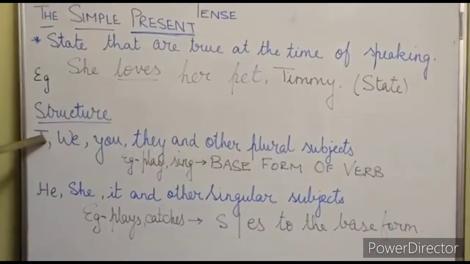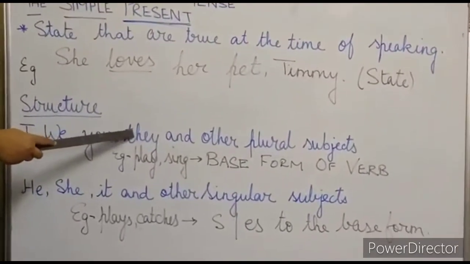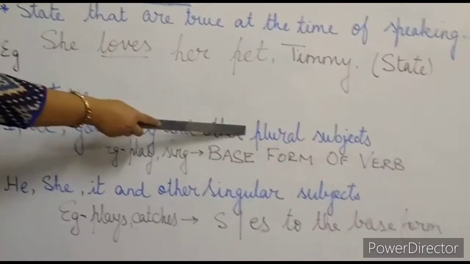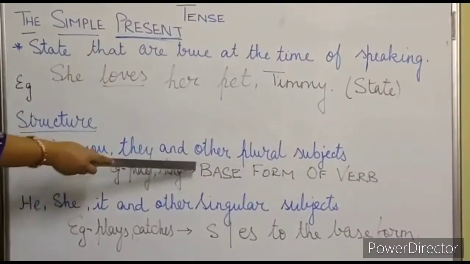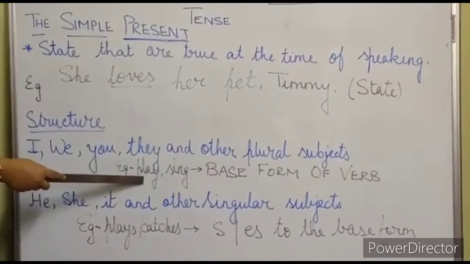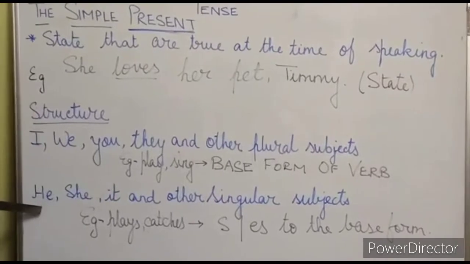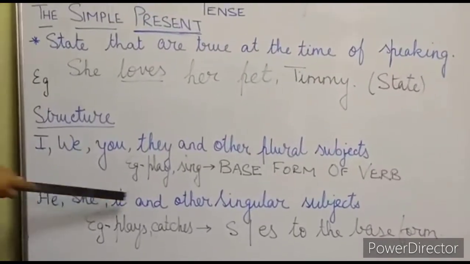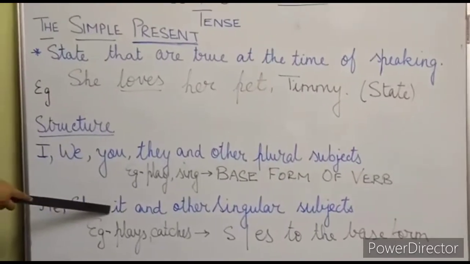So if in the sentence I, we, you, they and other plural subjects are there, then the verb which we will be using will be the base form. That means play, sing, eat, drink. And the second one is if the subject is singular, like he, she, it.